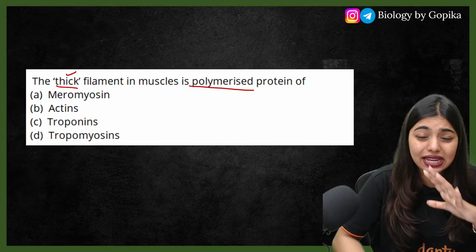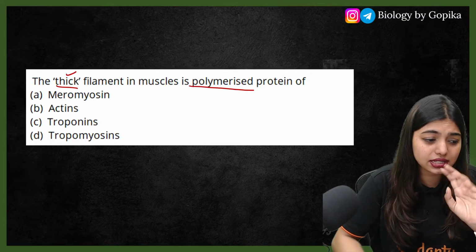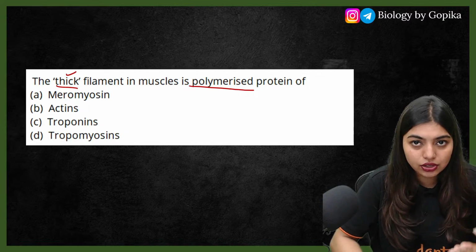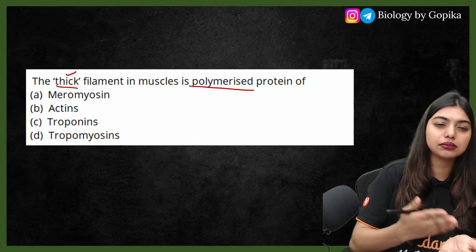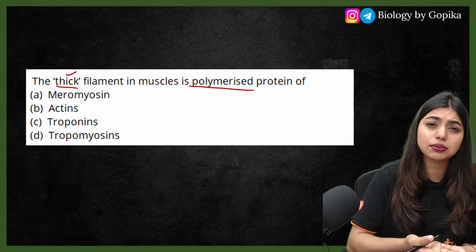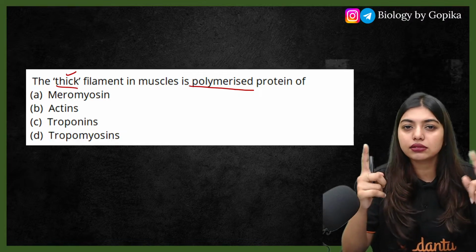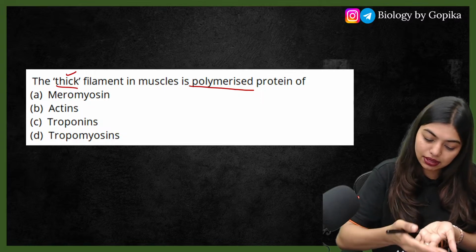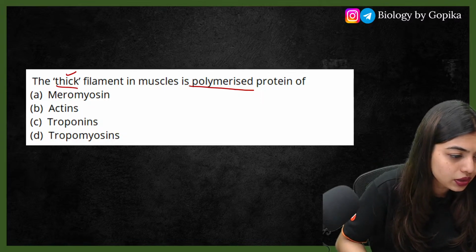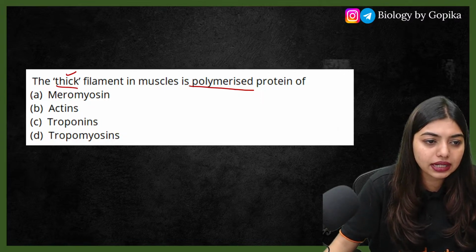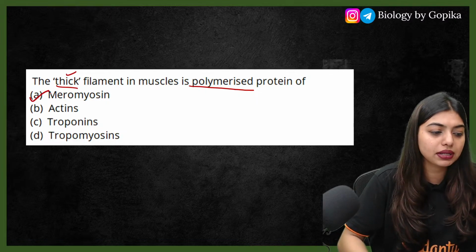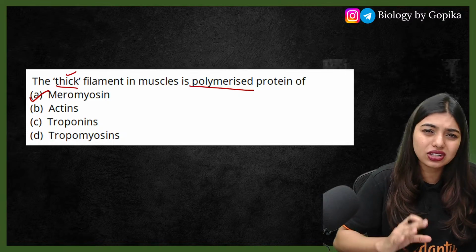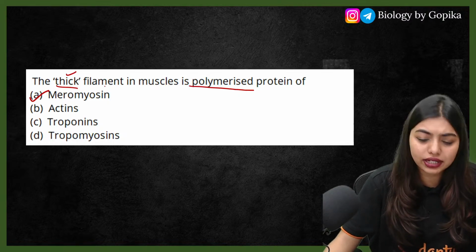Students, do not make careless mistakes like this, because these are small things, right? Actin binding site will be on myosin, myosin binding site will be on the actin. Don't confuse. Yes, very good. Option number A, which is meromyosin. It's okay, don't feel bad, it's fine. You're learning now, you have time to correct your mistakes.